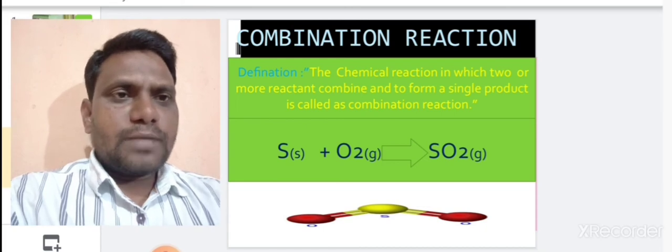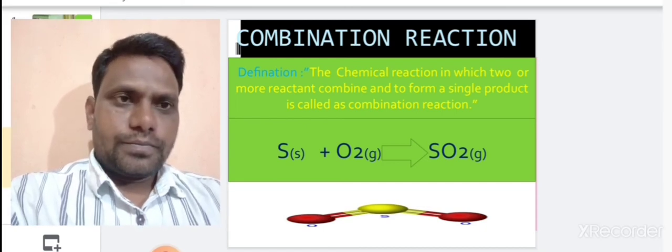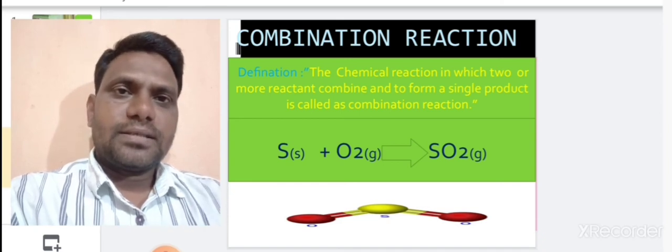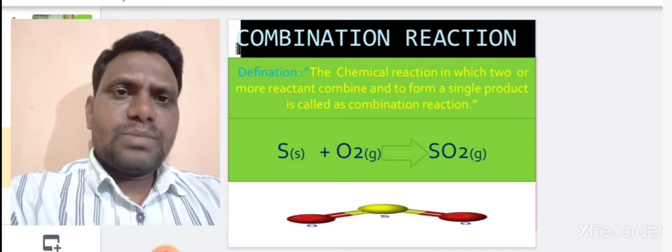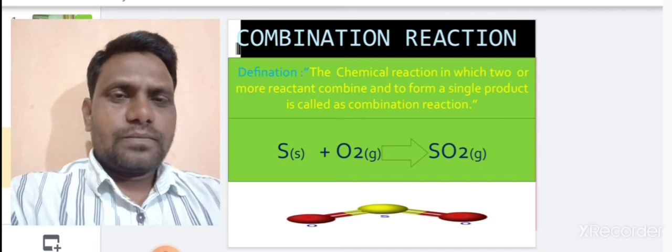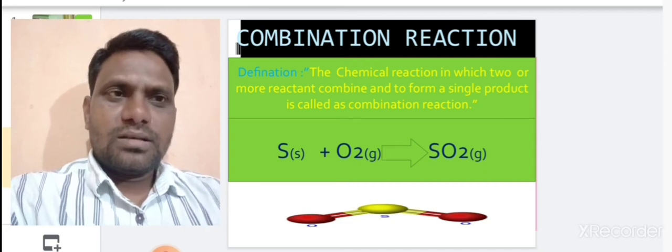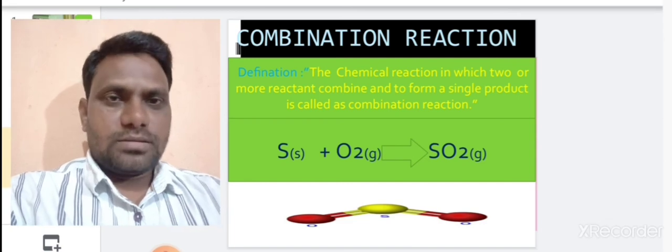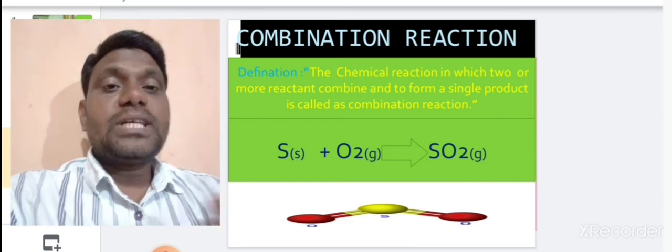Here a single product is formed. That's why it is an example of combination reaction. What is meant by a combination reaction? The chemical reaction in which two or more reactants combine to form a single product is called combination reaction.